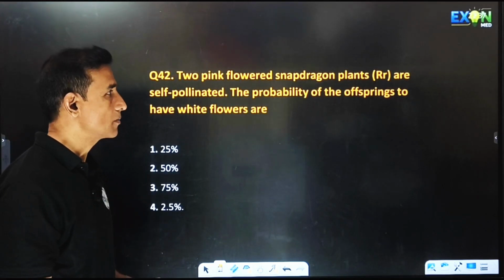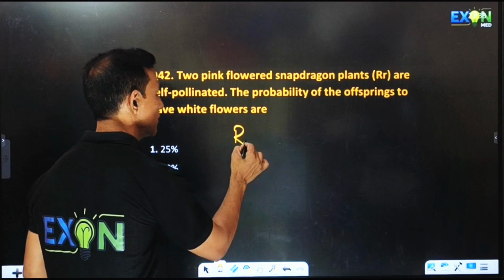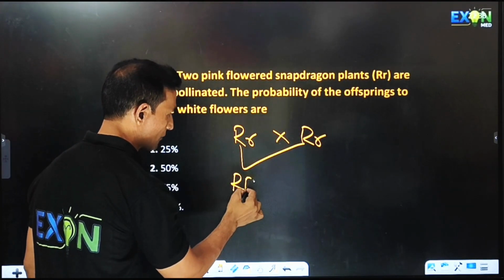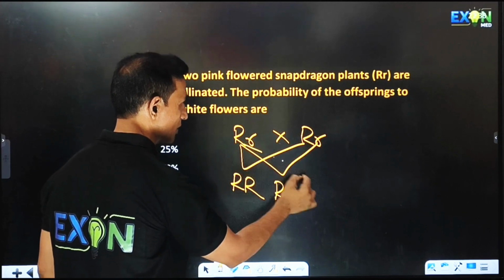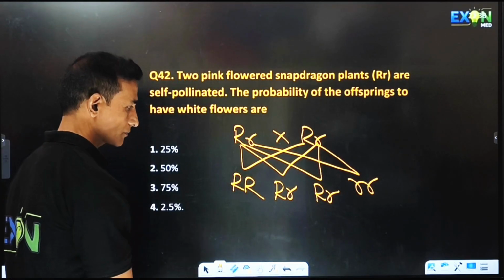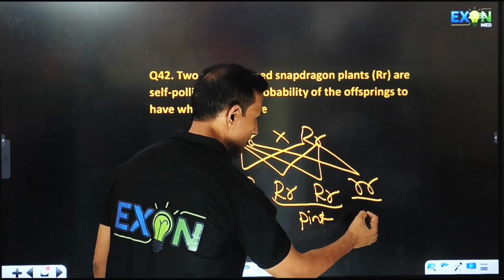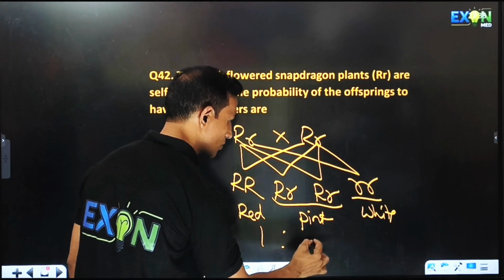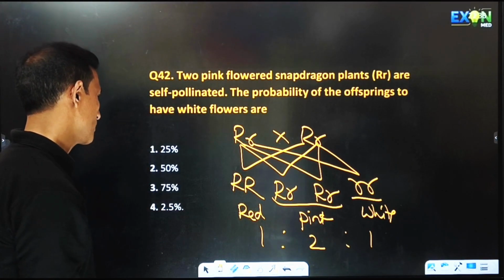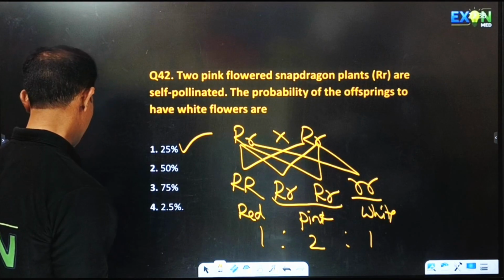Two pink flowered snapdragon plants are self-pollinated. Probability of the offspring having white flowers is. When we cross two pink flowers, we get red flower, pink flower, pink flower, and then white flower. One is red, these two are pink, and this one is white. So this is in the ratio of 1 is to 2 is to 1. They have asked white flowers, hence white forms 25%. So this will be the right answer.